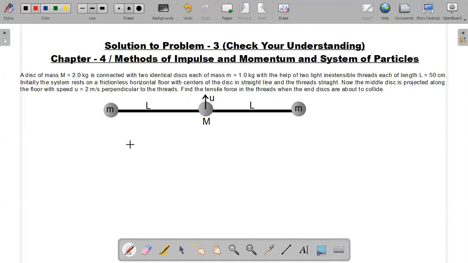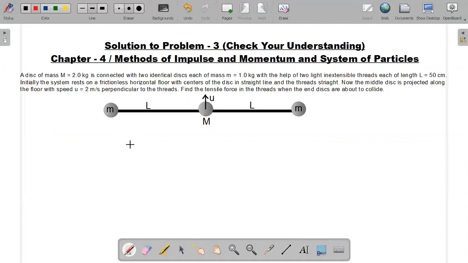After some time, the two masses denoted by small m will collide with each other, and we have been asked to find the tension force in the thread at that moment. You can read the question, and if you want, you can try it, and then later you can watch the solution of this question.